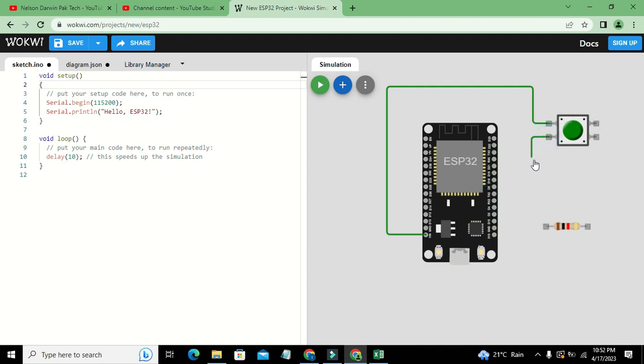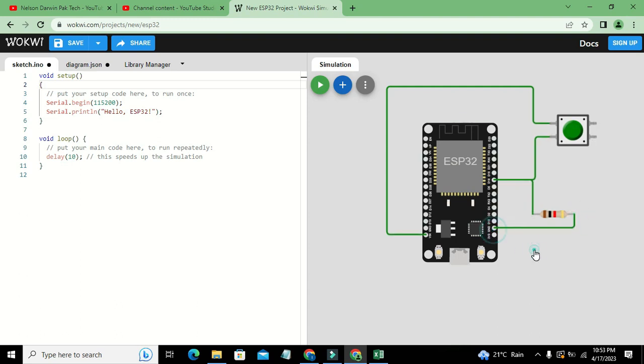Now we can connect the other end of the switch with the D18 pin of the ESP32. Now what about this resistor? We will connect this resistor with the D18 pin and the other side of the resistor with the ground pin. So this is our simple circuit.